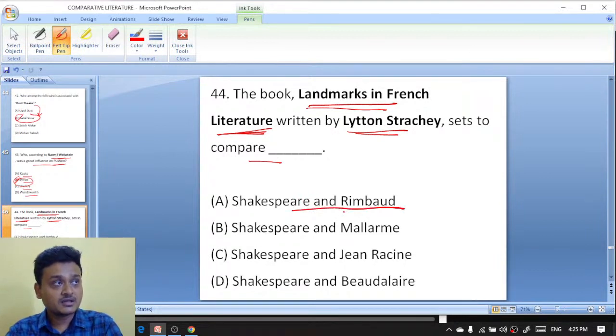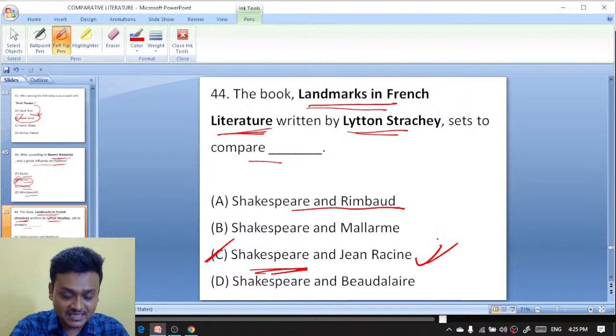Arthur Rimbaud and Shakespeare and Mallarmé, then Shakespeare and Jean Racine, Shakespeare and Baudelaire. The right answer is Shakespeare and Jean Racine. C is the right answer. In this work, Strachey is actually comparing Shakespeare and Jean Racine. So here, for question 44, C is the right answer.